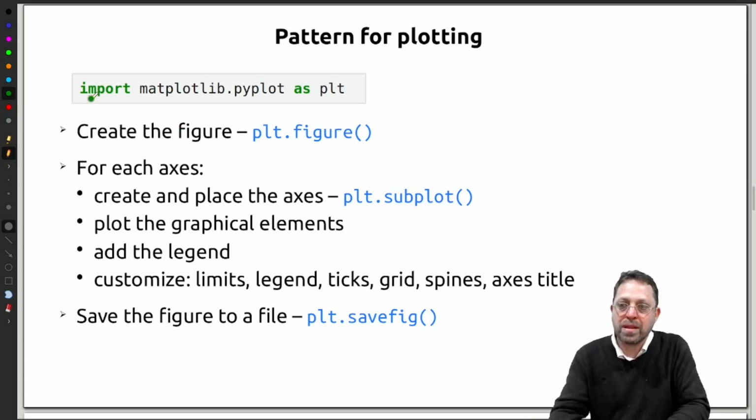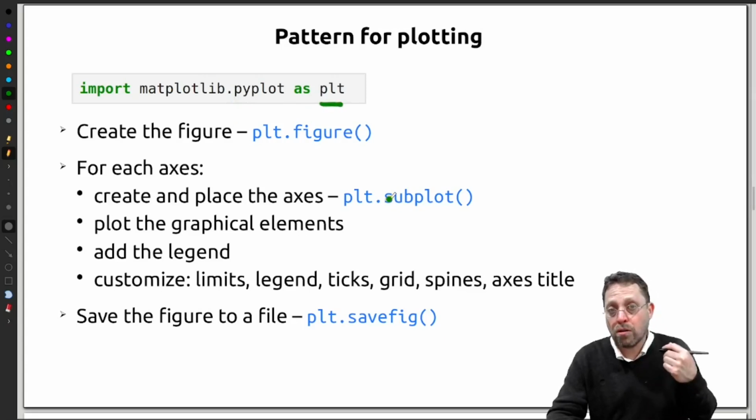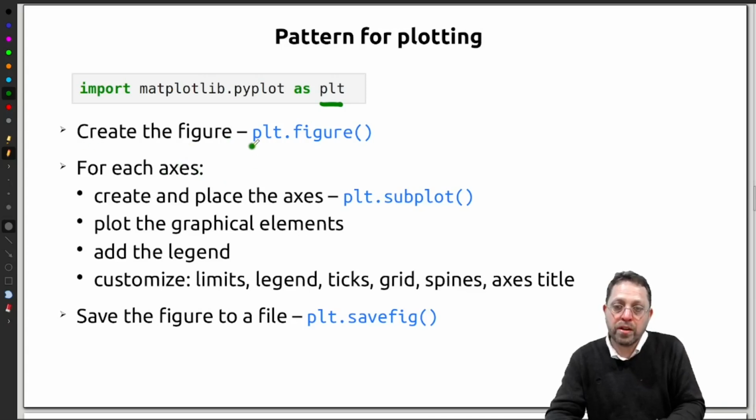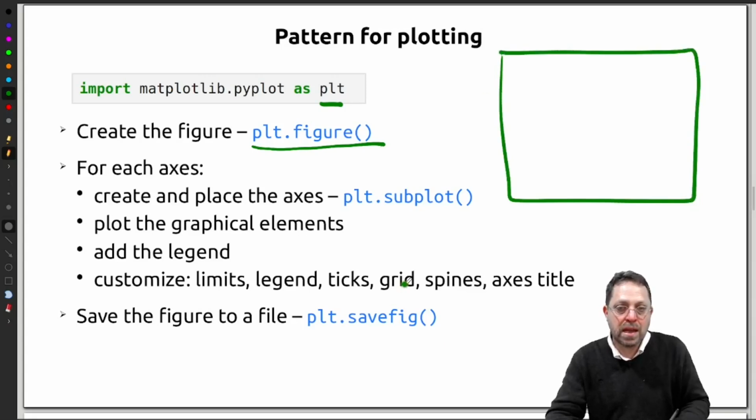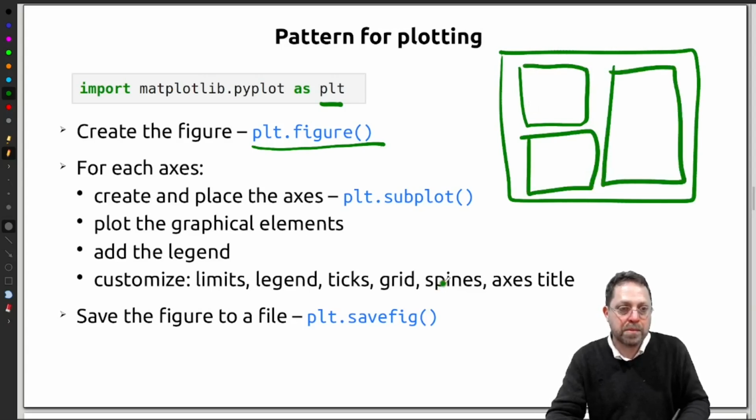So it begins with importing matplotlib.pyplot as plt. We import the pyplot subpackage of matplotlib, and we alias it with plt. So whenever we make a call to matplotlib, we're going to prefix it with plt. We create a figure using plt.figure, and that's going to make our empty canvas, of whatever size we specify. And say we want to put on this a few figures. So we want to put one here, and a tall one like that.